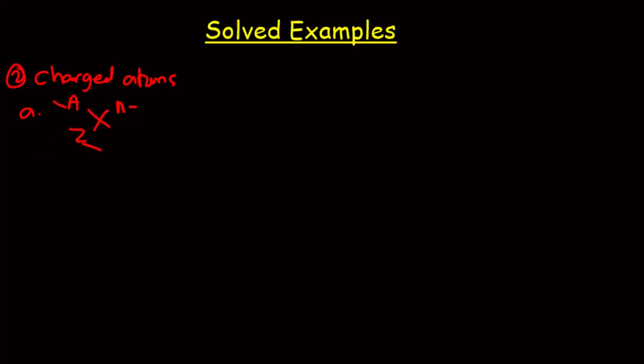Proton number is the same as the atomic number, which is Z. Nucleon number is the same as the mass number, which is the capital A. But the electron number is not the same as the atomic number, which is also the proton number.